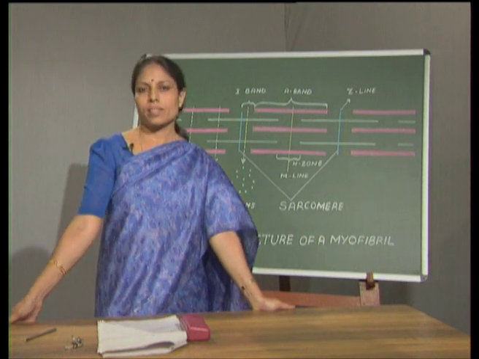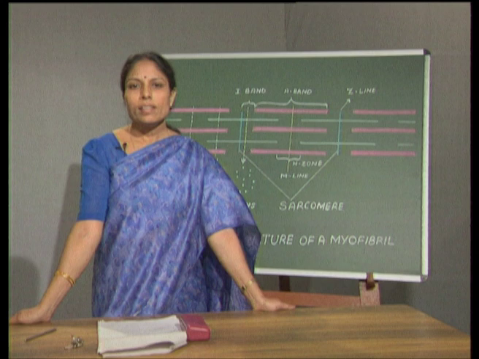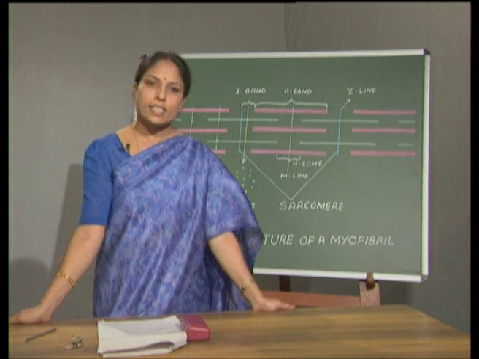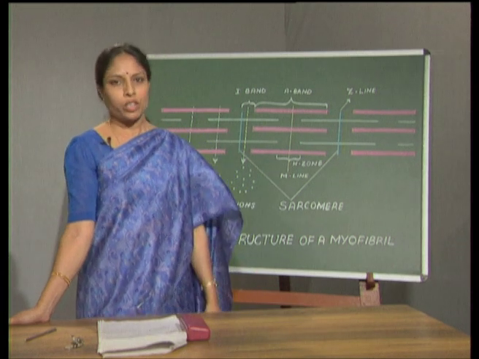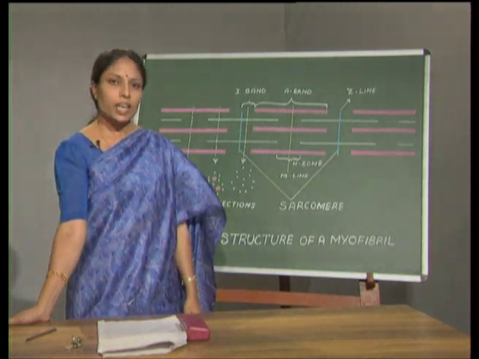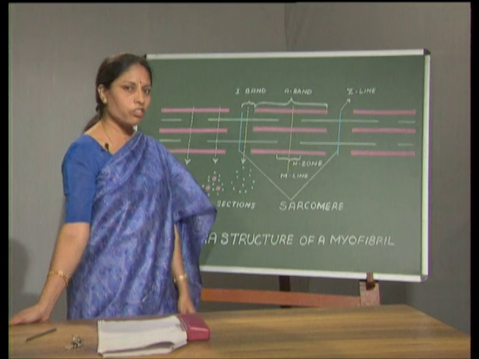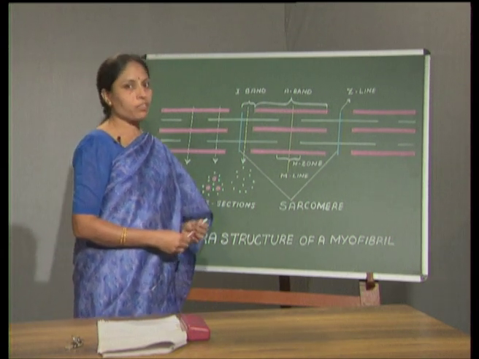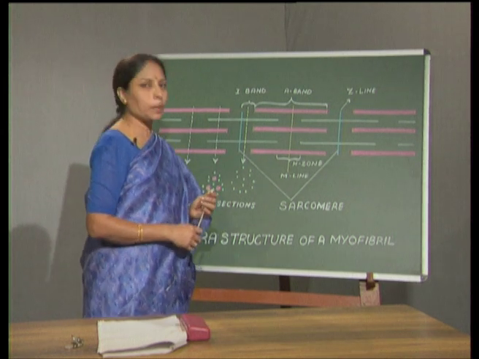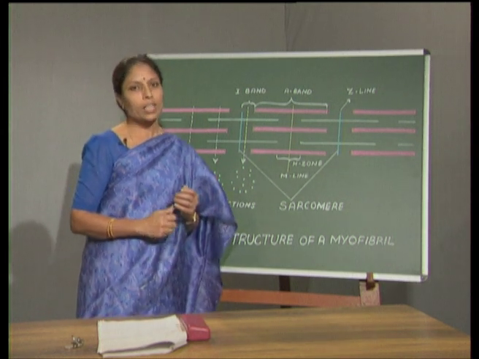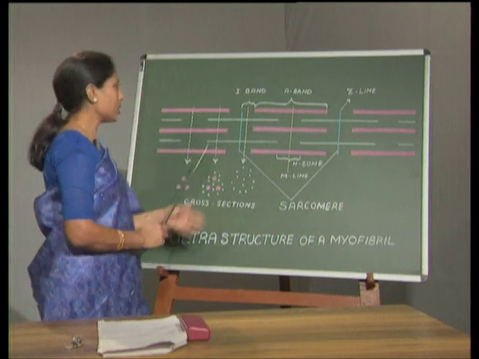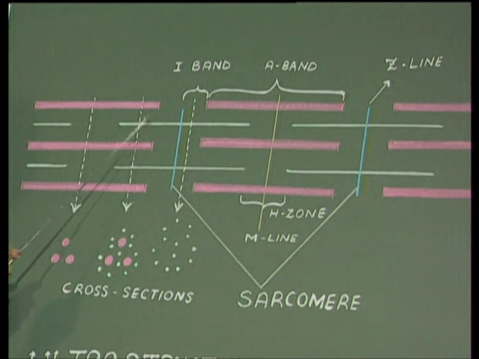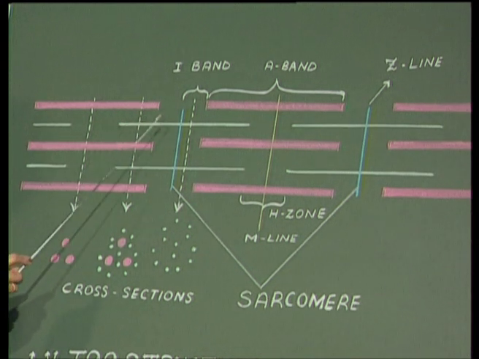Inside the sarcoplasm we find many cells, known as the myofibrils. Now, let us see the ultrastructure of the myofibril. Under the electron microscope, if we see the myofibril, we find that there are different types of bands, that is, a thick band and a thin band alternating with each other. This is the thick band and this is the thin band, alternating with each other.